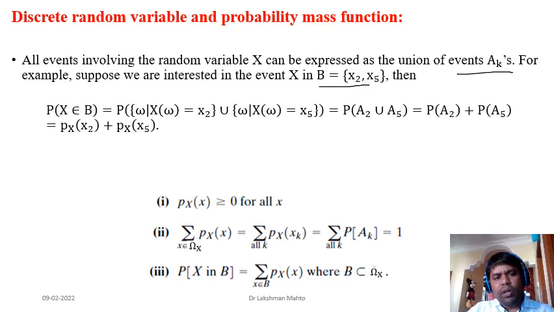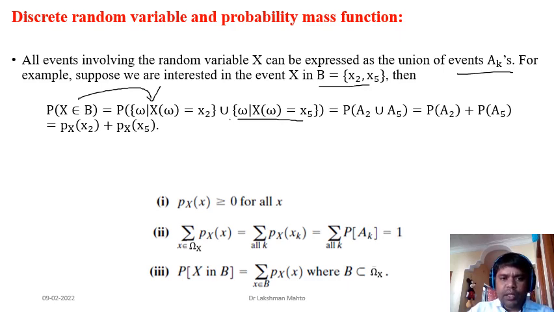In order to calculate this, we have to go back to the event, the set of omega such that the image of omega is equal to x2, union the event for x5, and take its probability. In the previous class we had already seen that each value of the random variable maps to a distinct event or subset in the sample space.